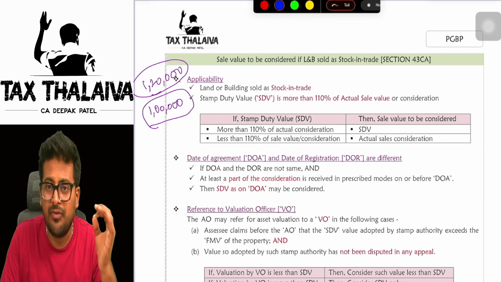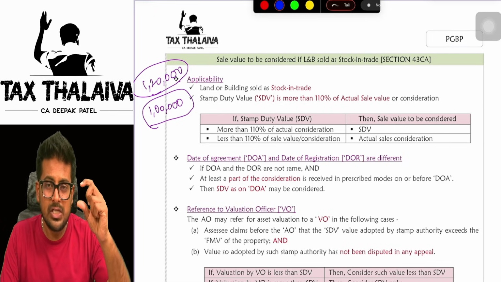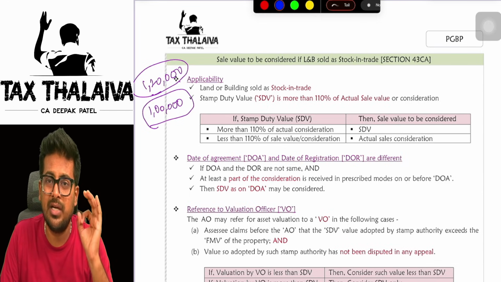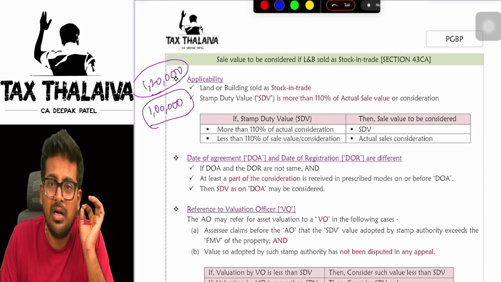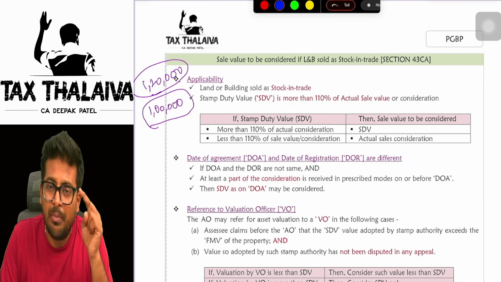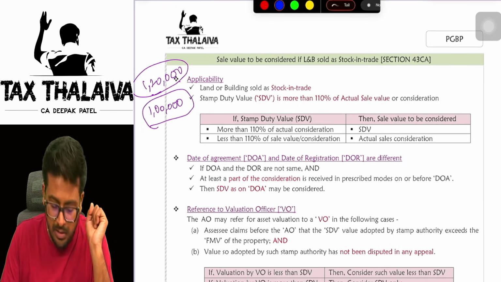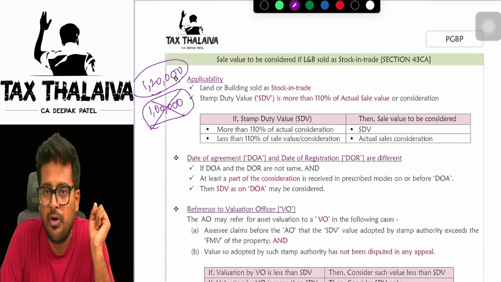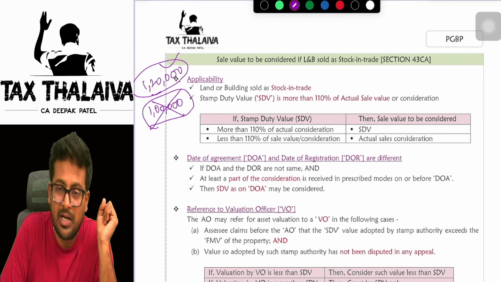And if the stamp duty value is more than 110% of your sale value, in that case you have to consider stamp duty value only as your sale price for the purpose of computation of profit for PGBP. So in this case, you will not take 1 lakh as your sale value for PGBP computation. You have to take 1,20,000.